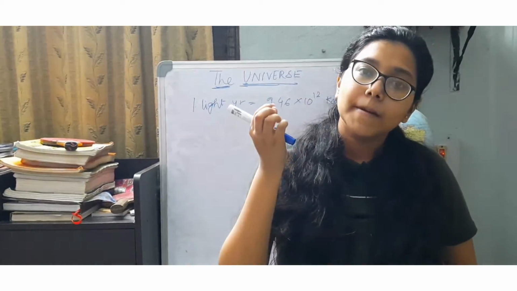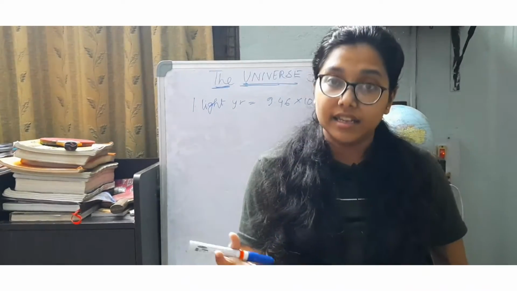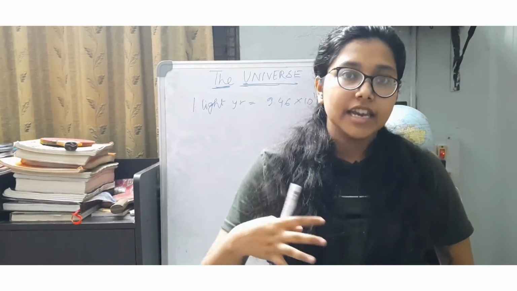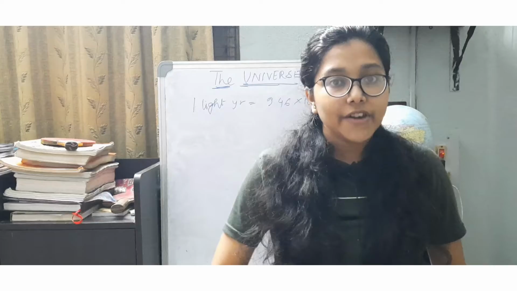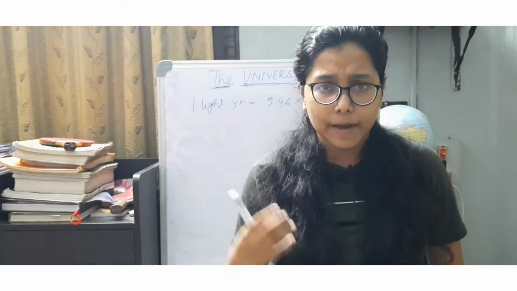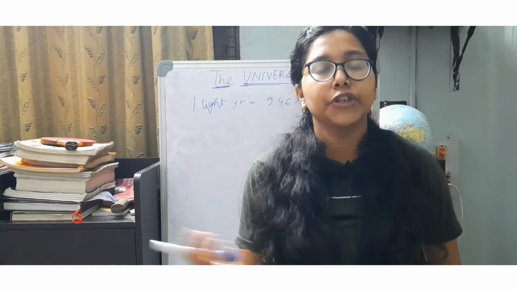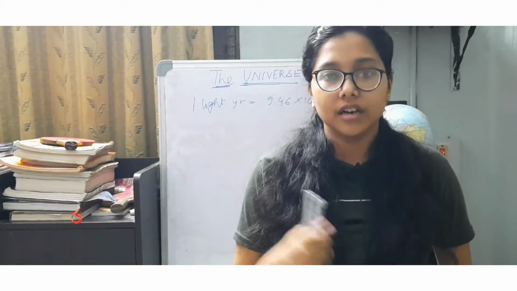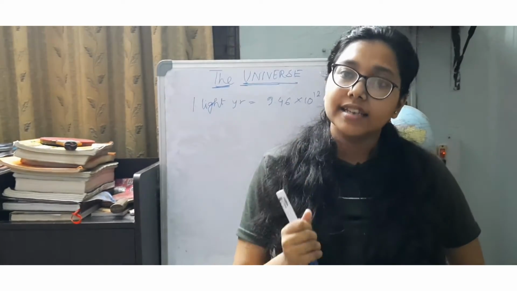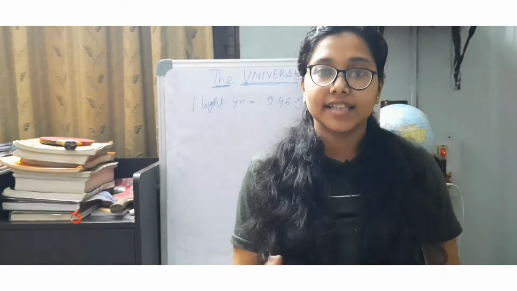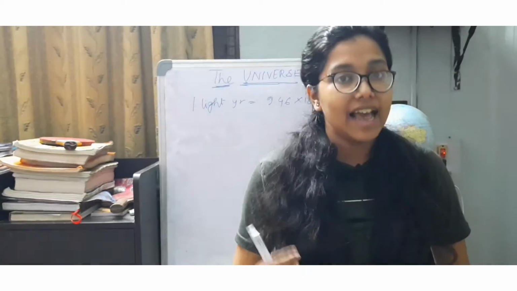Now what are the things that are present in space? We talk about planets, and most importantly stars and galaxies. There are billions and billions of stars present in the universe, and all these billions of stars combined together with several other planets and other celestial bodies constitute a galaxy. So I repeat, what is a galaxy? A galaxy consists of billions of stars combined with several other celestial bodies as well.